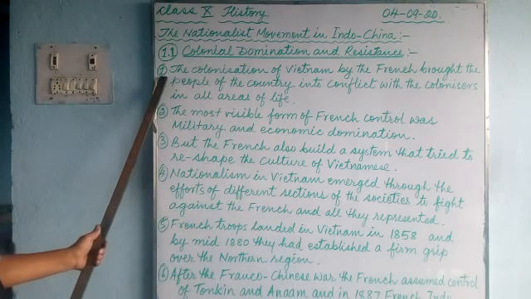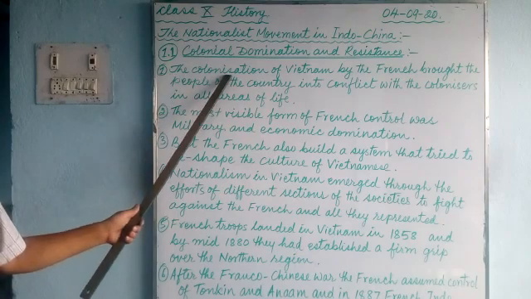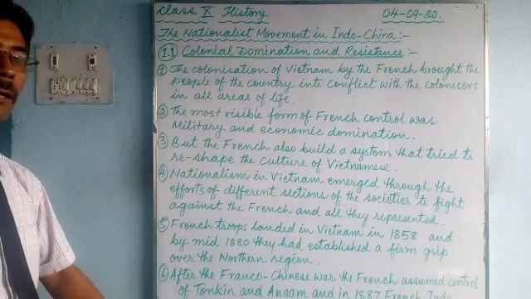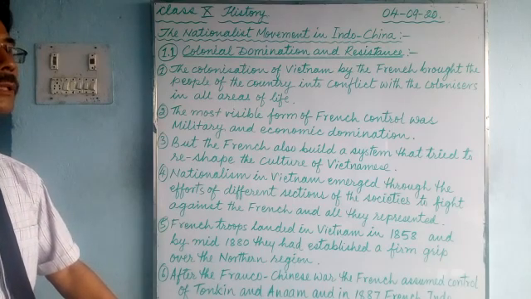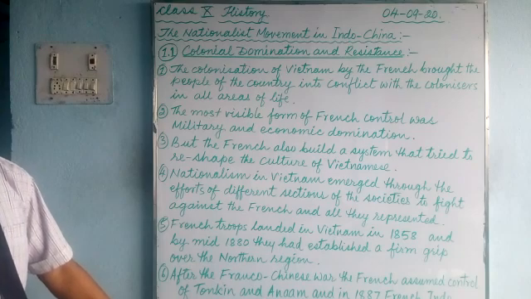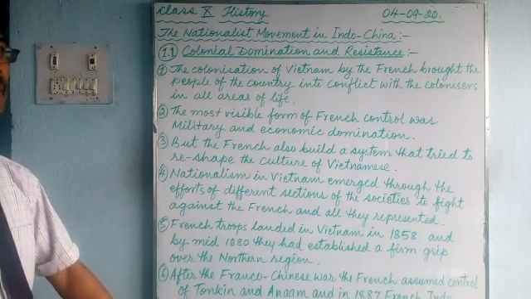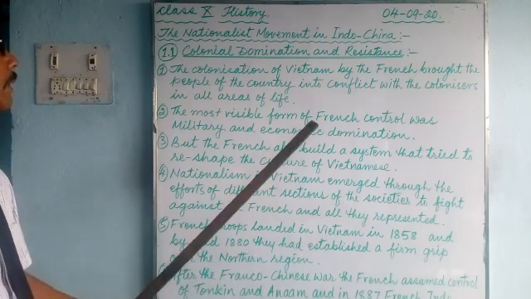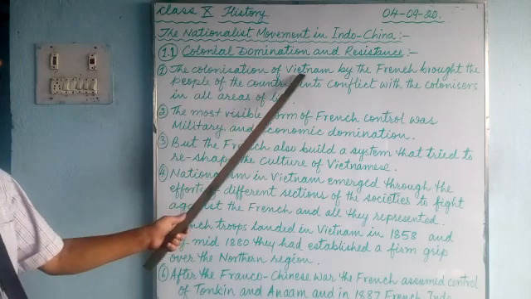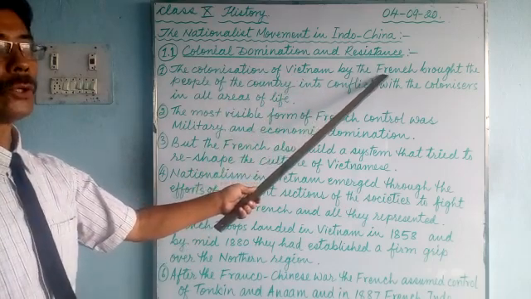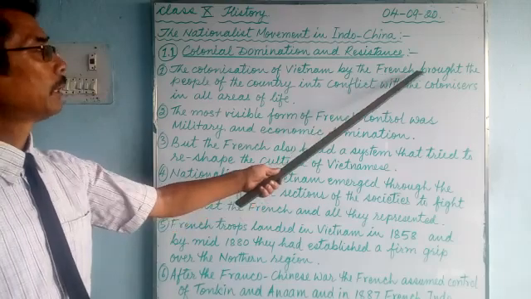Now here, number 1, the colonization of Vietnam. In our previous class we learned that the areas comprising Indochina were Vietnam, Laos and Cambodia. These 3 areas comprised Indochina. Now here, the colonization of Vietnam by the French. Vietnam was colonized by the French.